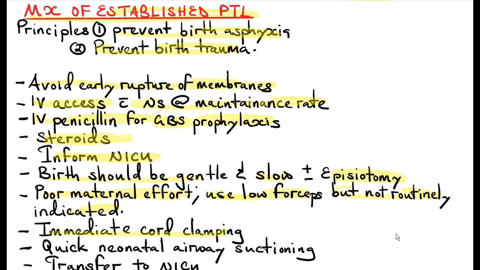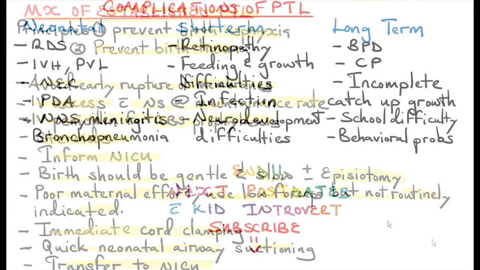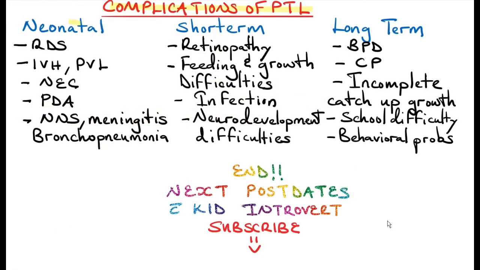You do immediate cord clamping to prevent hypervolemia and hyperbilirubinemia in the fetus. Quick neonatal airway suctioning and transfer the baby to a NICU as soon as possible. Consider cesarean section if there's a breech or for other obstetric indications. Complications of preterm labor on the neonate. In the neonatal period, you can have respiratory distress syndrome, intraventricular hemorrhage, periventricular leukomalacia, necrotizing enterocolitis, persistent ductus arteriosus, neonatal sepsis, meningitis, and bronchopneumonia due to group B streptococcus.